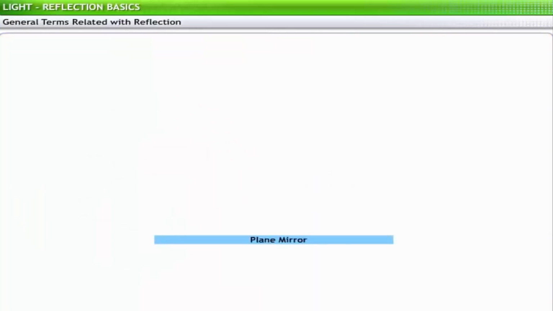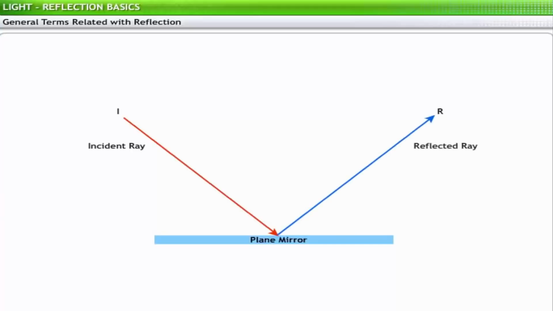Let us examine the phenomenon of reflection and the terms related with it. An incident ray is a ray of light incident on an object or a reflecting surface. A reflected ray is a ray of light that bounces back from a reflecting surface. The point of incidence is the point of an object or a reflecting surface at which a light ray is incident.